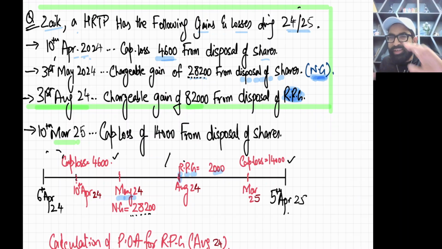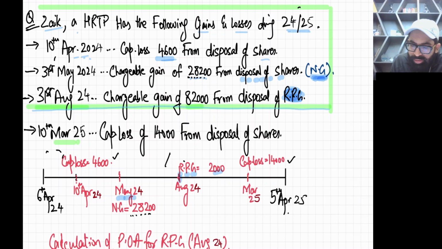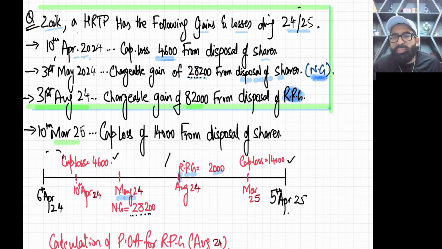Now this is the area. I just recognize RPG, so I have made a rectangle, a border in front of RPG. Can you see this? Now, why have I made this border? For the calculation of POA, the payment on account, you just need to account for all the previous losses till this date of RPG, all capital losses brought forward or for the losses till the date of RPG.